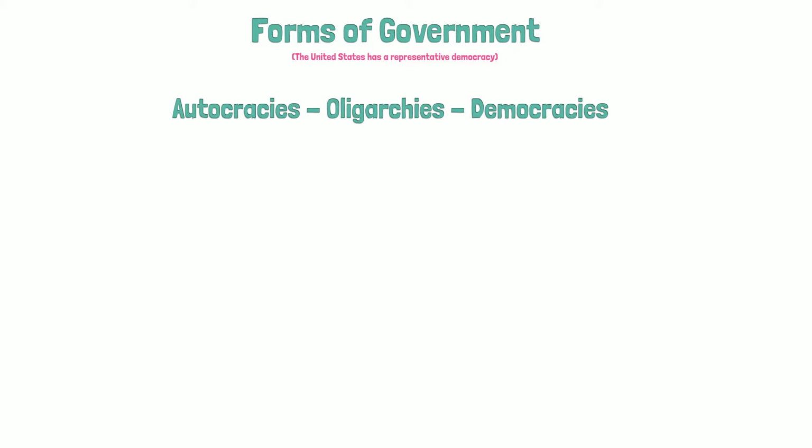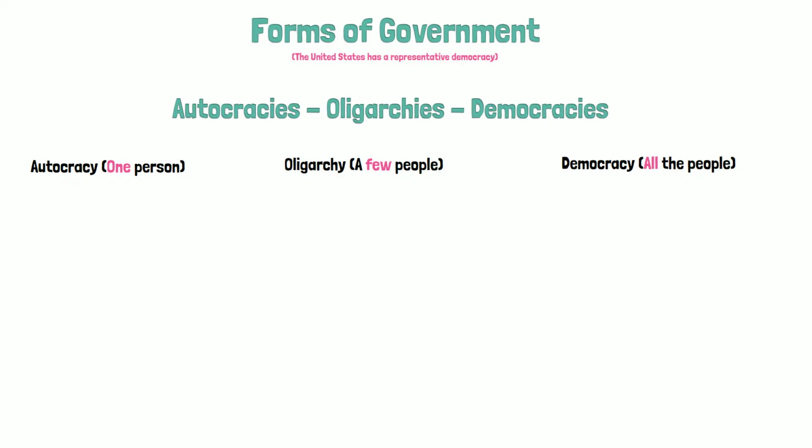An easy way to help you remember the different forms of government is by noticing that one person rules in an autocracy, several people rule in an oligarchy, and all the people rule in a democracy.